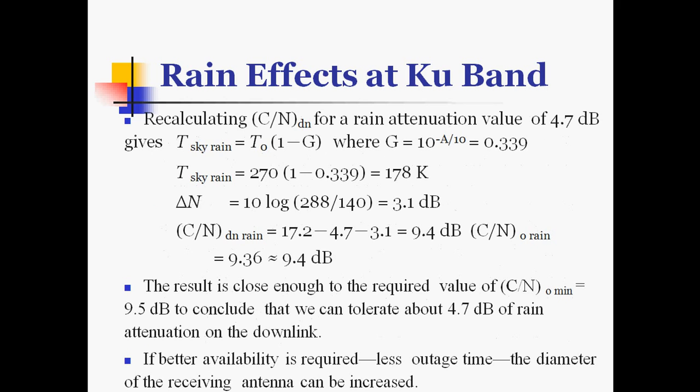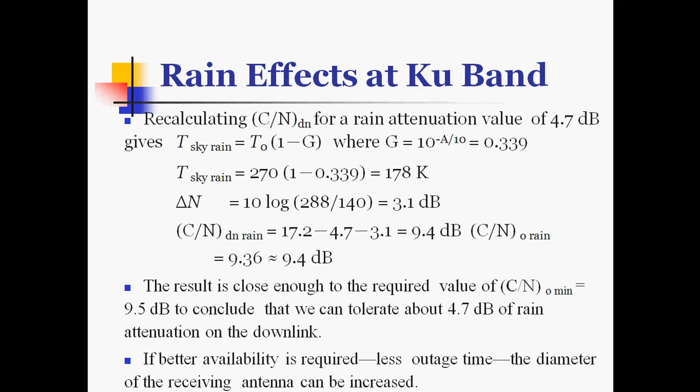Recalculating the carrier to noise ratio down for a rain attenuation value of 4.7 dB gives T sky rain equal to T0 into bracket 1 minus G, where G is equal to 10 raised to minus A by 10, which is equal to 0.339. T sky rain is equal to 270 into bracket 1 minus 0.339, which is equal to 178 Kelvin.